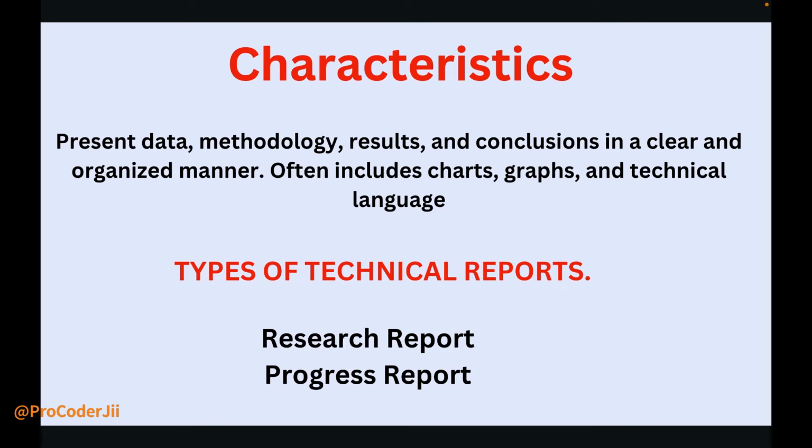Characteristics: they present data, methodology and results in a clear and organized manner, often with charts, graphs and technical language. Types of technical reports: research report and progress report. You have to submit research reports and progress reports every time you work in a company. When you research something, you create your research report, and the progress report tells the company how much progress you made in a week, a day, or a month. So I hope you understand.